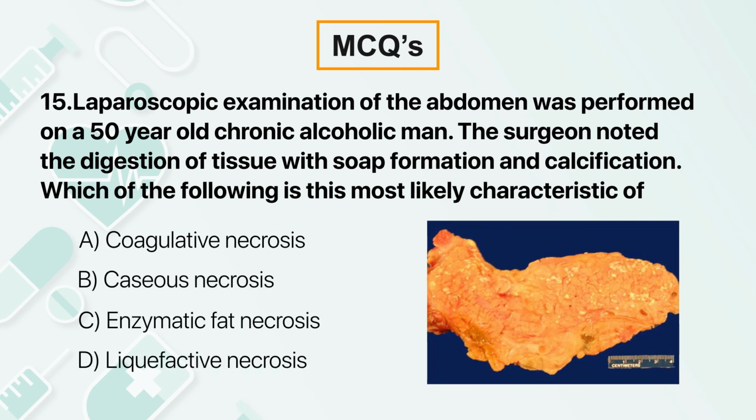It is a classical example of enzymatic fat necrosis, a result of pancreatitis, where the lipase enzymes get released and cause enzymatic necrosis of the lipids, which results in fatty acids that undergo saponification and calcification. Calcification to the naked eye looks like chalky white precipitates in the adipose tissue.